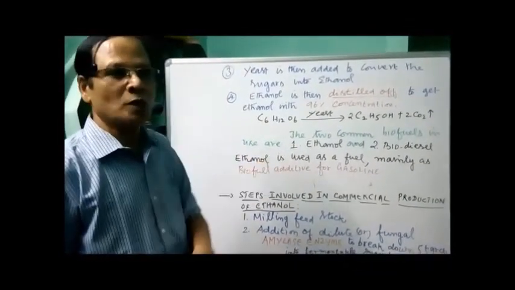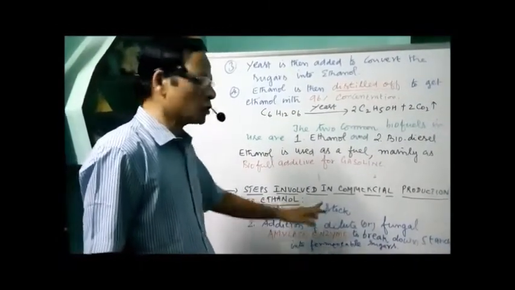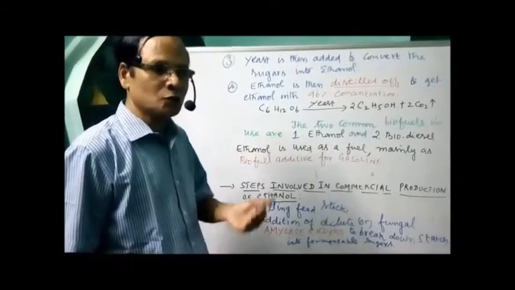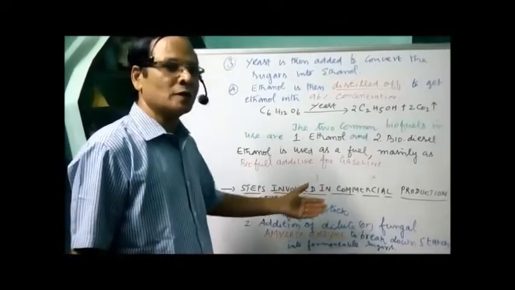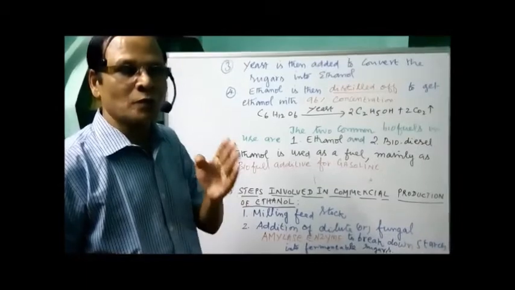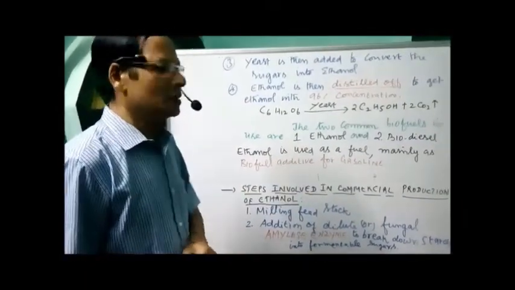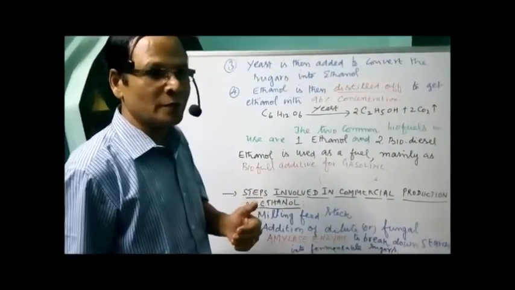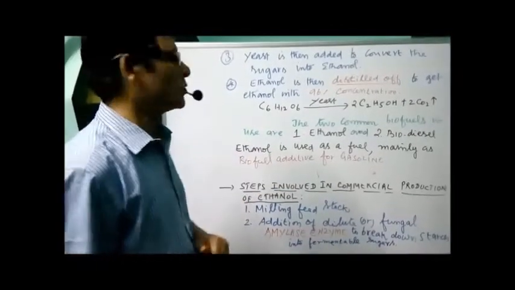What are the steps involved? There are 4 steps. Step number 1, milling feedstock, that is grinding the various materials, the sources, into a powder. Then addition of dilute or fungal amylase enzyme, to break down the complex polysaccharide starch into fermentable sugars. The third step, yeast is then added because it is the one responsible for the fermentation process.